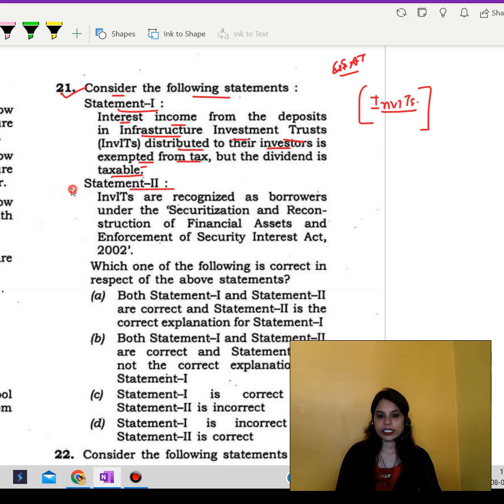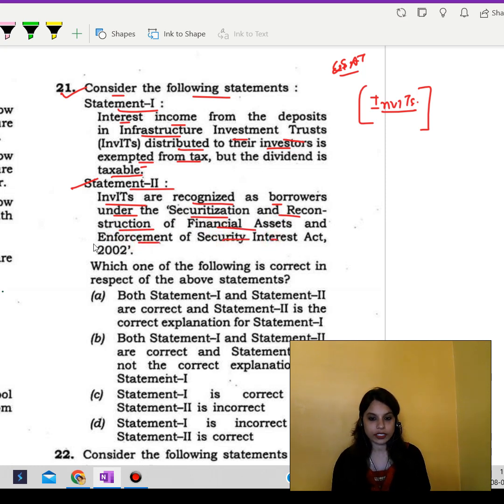Coming to the second statement. INVITs are recognized as borrowers under the Securitization and Reconstruction of Financial Assets and Enforcement of Security Interest Act 2002. So INVITs are a mix of equity instruments and debt instruments.